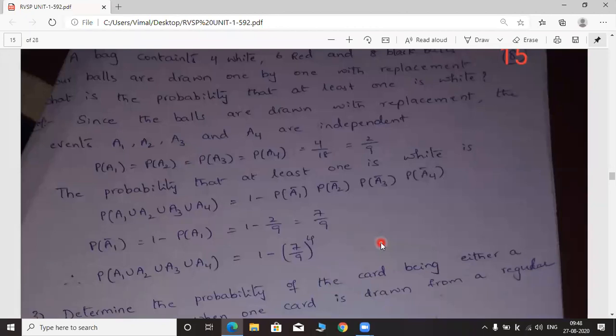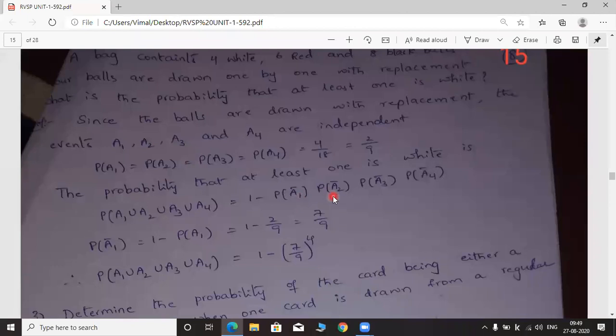Is it clear? Here what you have to understand is, why are we subtracting the complements of these events from 1? What is the difference between A1 and A1 complement? A1 means drawing a white ball. A1 complement means it is not a white ball.